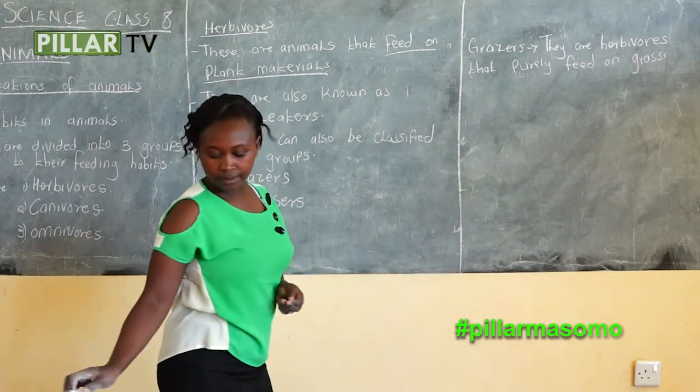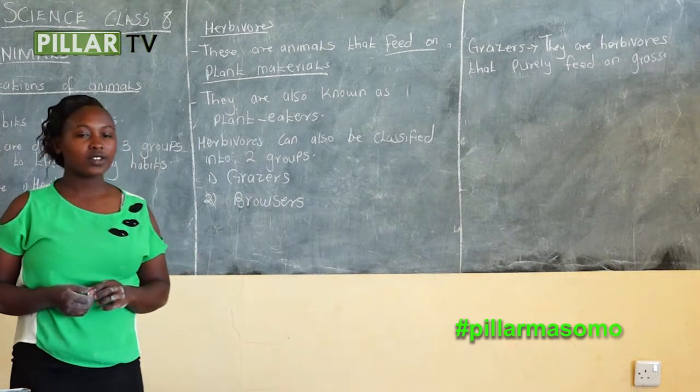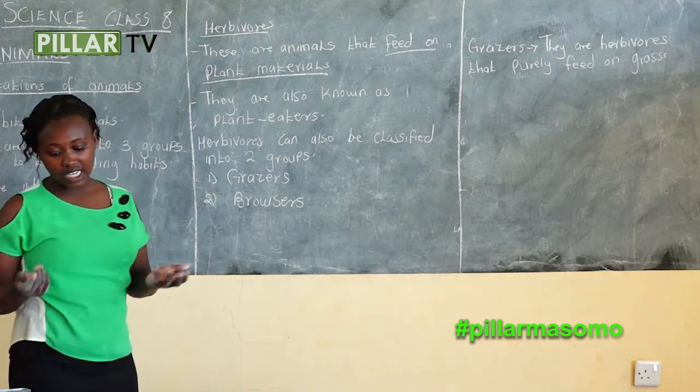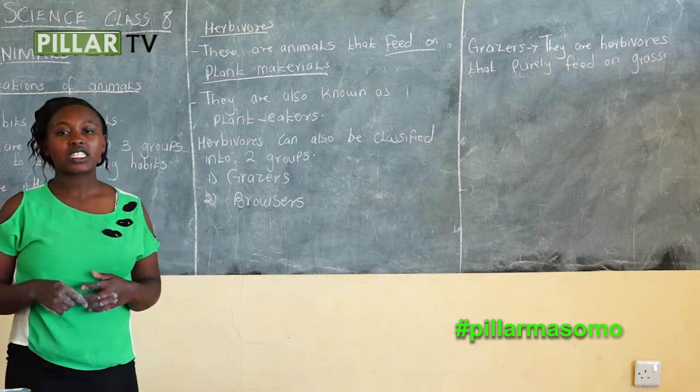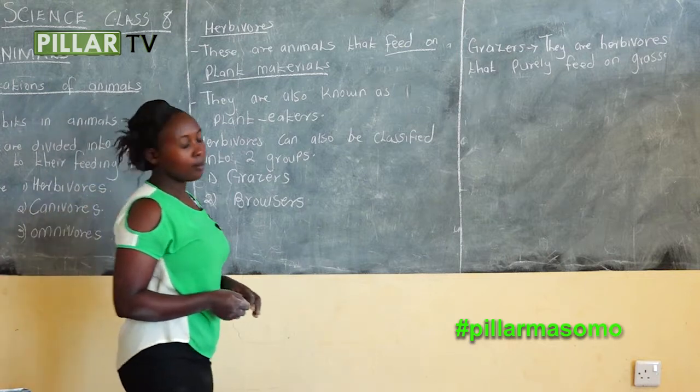Browsers. We have said browsers are herbivorous that purely feed on bushes. They also feed on shrubs, twigs, and leaves of a plant.